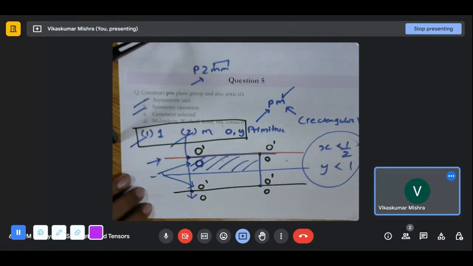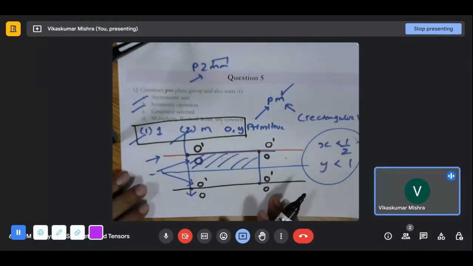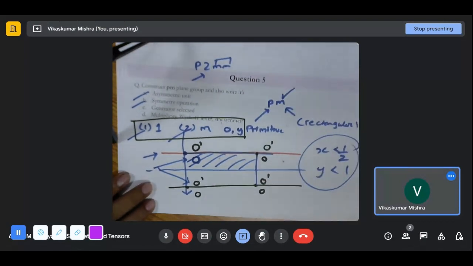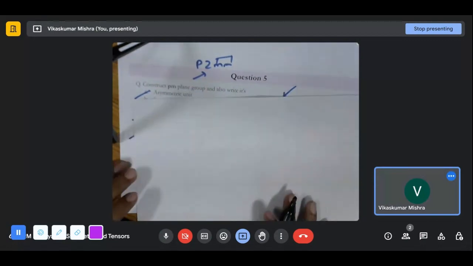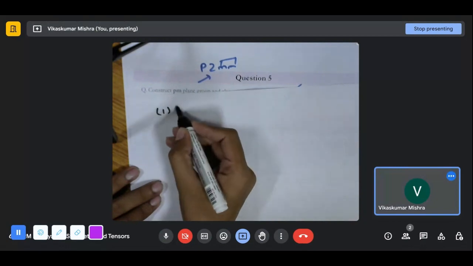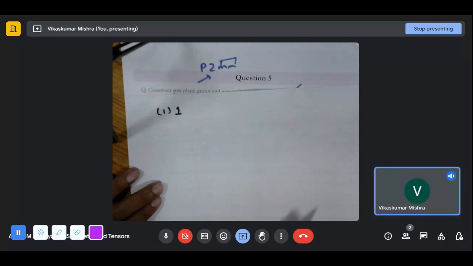Now let's write the generator selected. How can we generate this entire thing? The first will always be the one fold. One fold will always count in the generator selected.